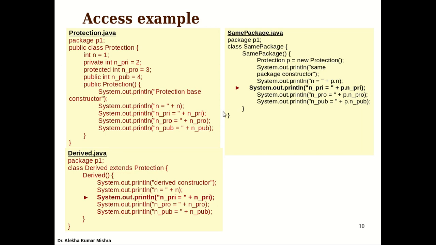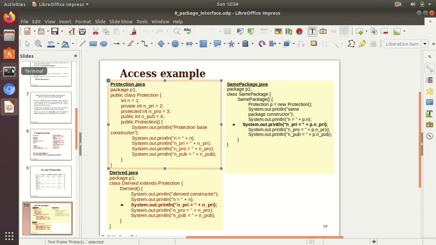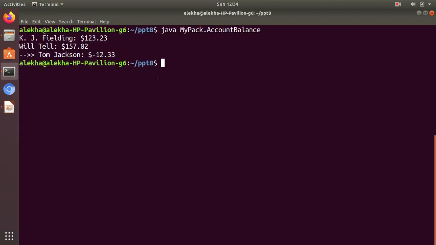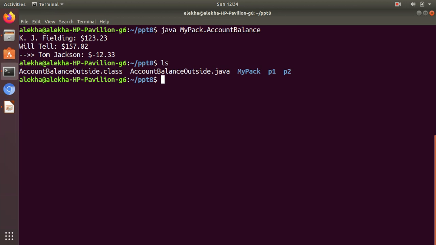So let us see this. Let us first execute this one. You can see I have a package P1 here. Alright, let us see inside.